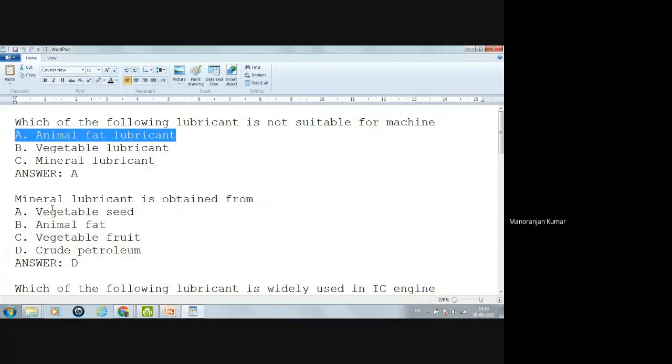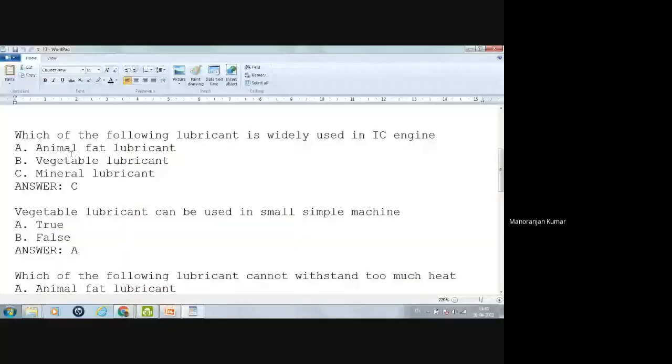Now, the other question is, which of the following lubricants is widely used in IC engines? In an IC engine, which lubricant is mostly used? Animal fat lubricant? No, because it will not sustain too much heat. Vegetable lubricant? It is used in the single cylinder engine. It is used, but not widely used. But mineral lubricant is widely used. So the correct option is mineral lubricant.